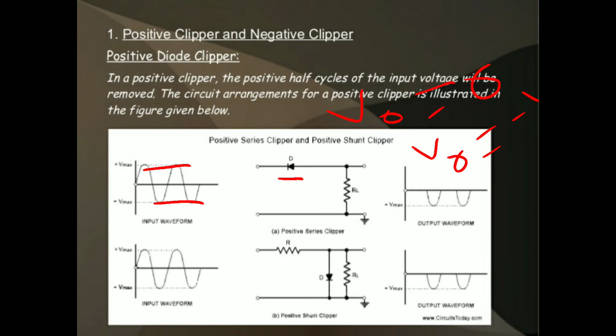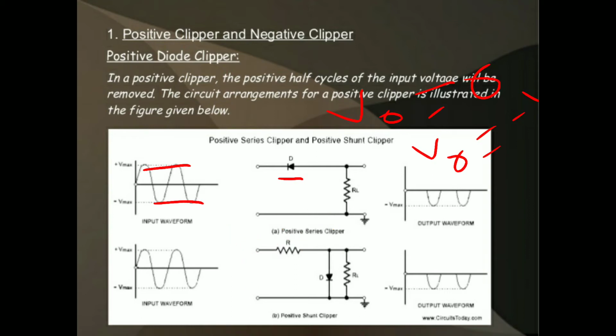Once again I am telling the operation of the positive series diode clipper. First of all we have to consider one input signal, that is one positive half cycle and one negative half cycle. First of all, we are considering the positive half cycle.